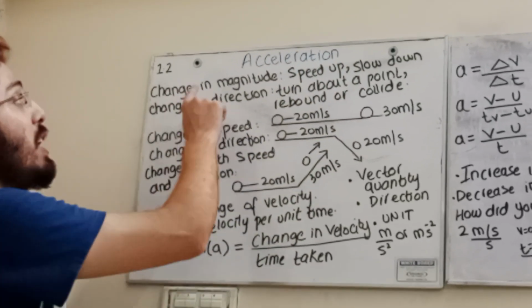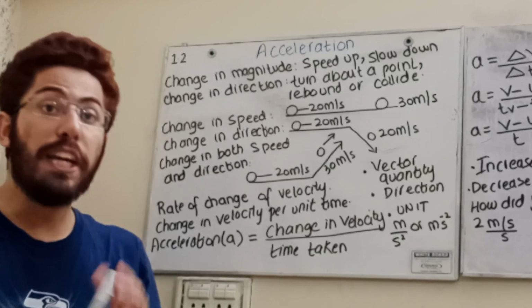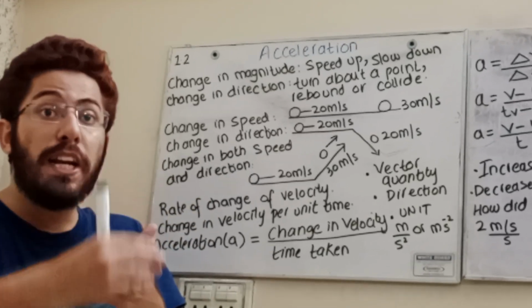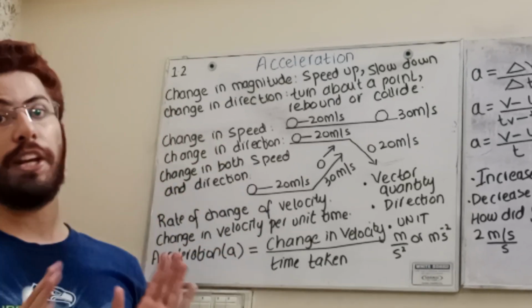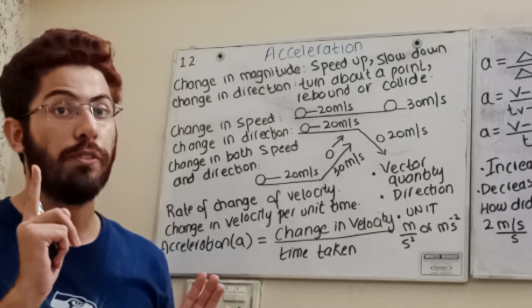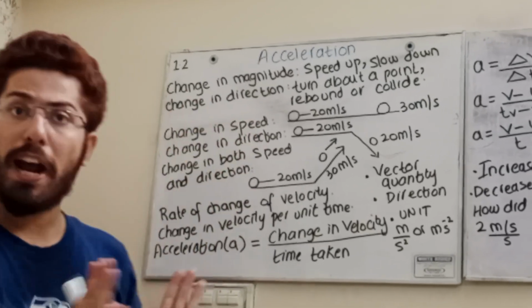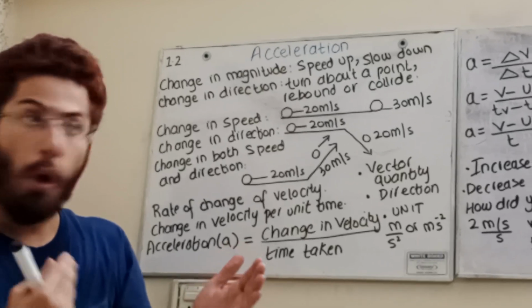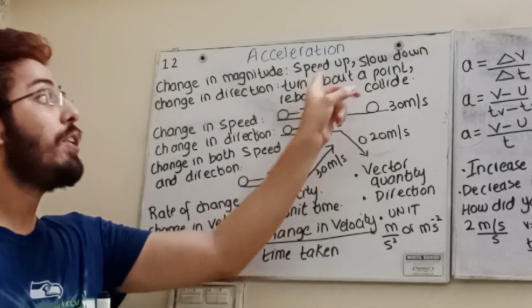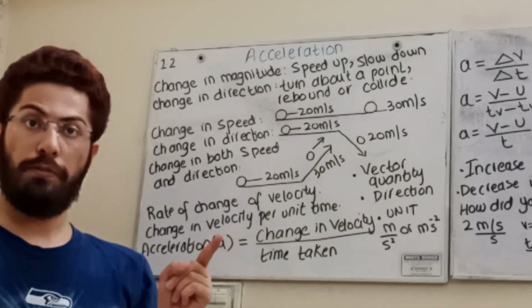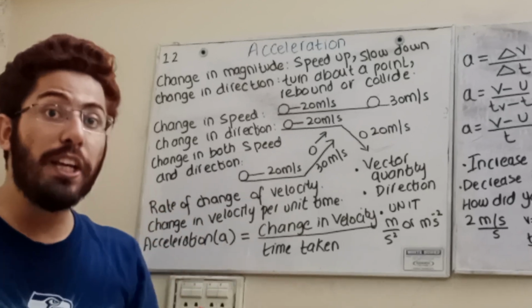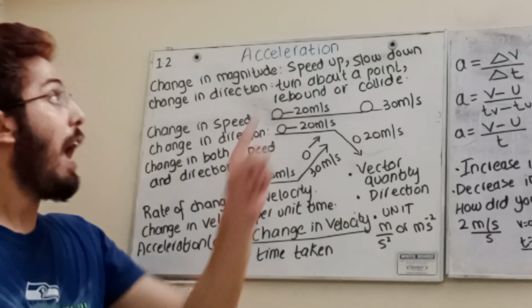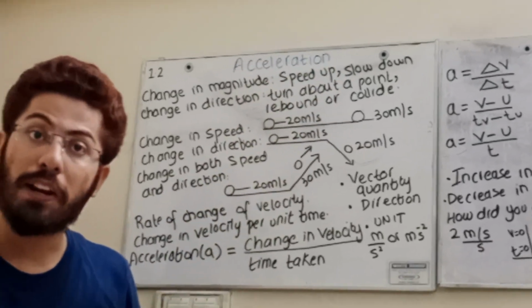Okay, now change in magnitude, either the body's speed is increased or decreased, remember my words, or change in direction, either the body rebounds or collides or turns about a point. Velocity must be changed and the body is accelerating.